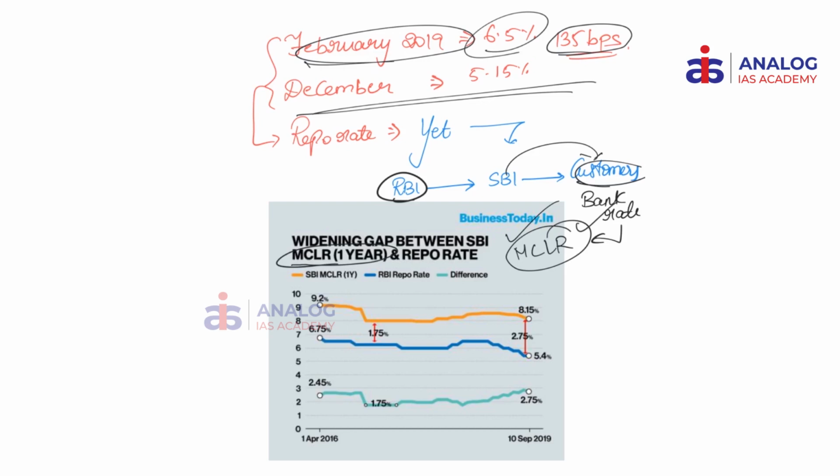And if you take a look at this graph, this is SBI's MCLR in the month of September. So there is a clear gap of 2.75% with repo rate. So this 2.75% is the spread of SBI, and whenever there is a rate cut in this repo rate, the spread remains the same and there is no transmission of monetary policy. So it is in this context RBI wanted to move over to external benchmark lending.